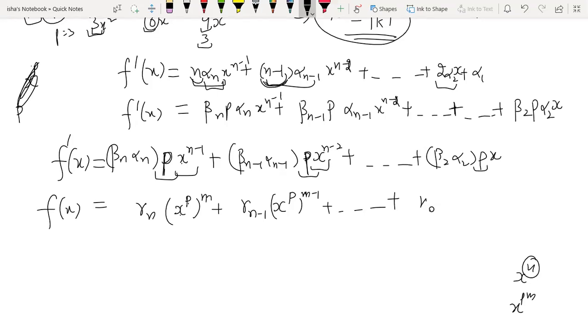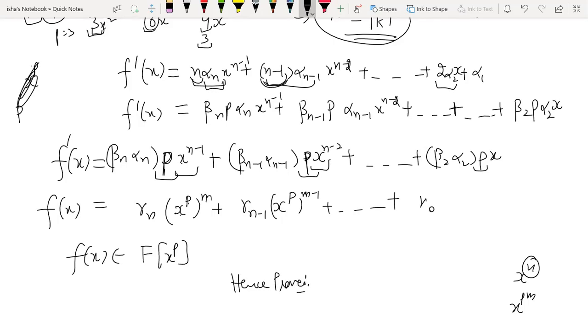So yeah, this will be of different degree when you write it in x raised to power p form. I'll show you with the help of an example, then it will be more clear. But right now I just need to show that this belongs to this polynomial ring, because it will contain only terms with x raised to power p and no other terms. Is this clear? Is the proof clear?